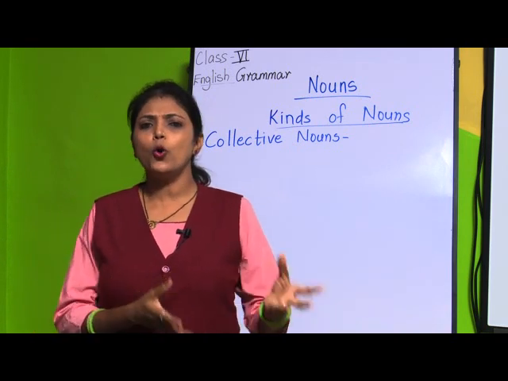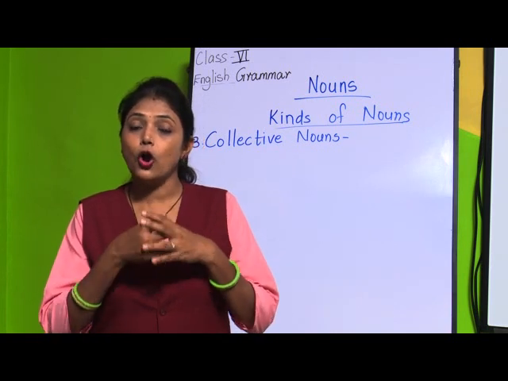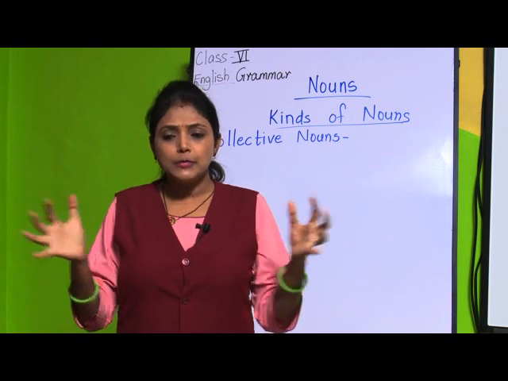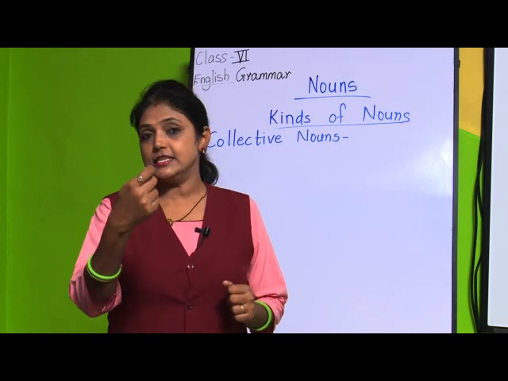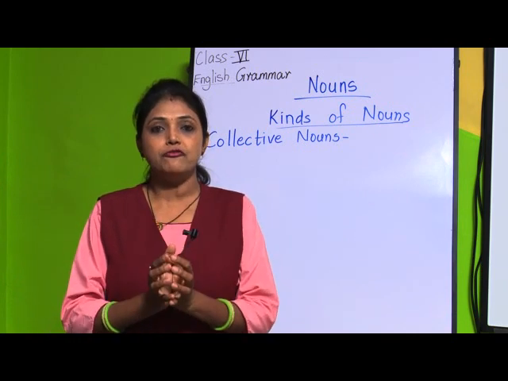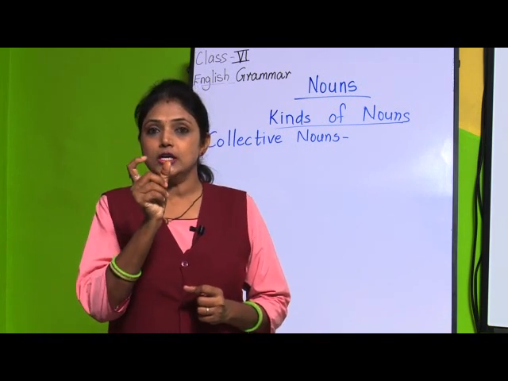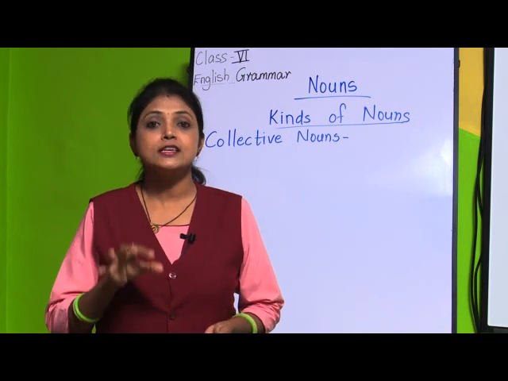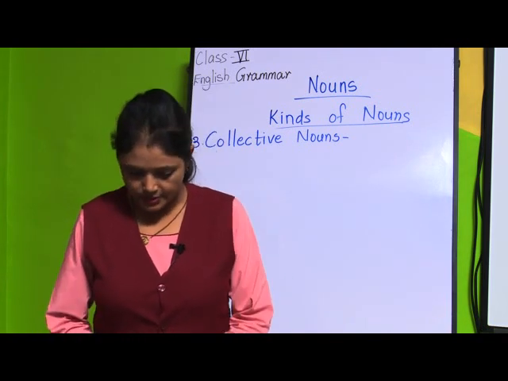Yes, if we want to go to DMart to purchase something, nowadays there is a lot of crowd there. Yes, a long, big queue. So the number of people more and more, that is called as collective. When we present a rose, that is one rose, but if we give many roses or many flowers together, then it becomes a bouquet. So in this way, a single word that mentions a number of things is called as collective noun. So we will first write the definition and then we will see the examples.